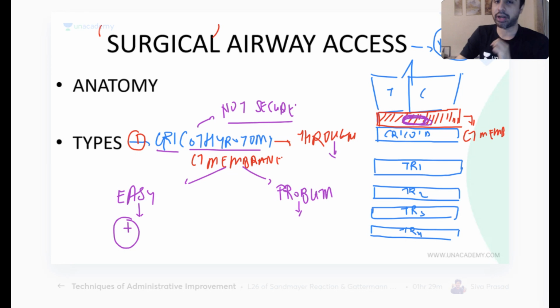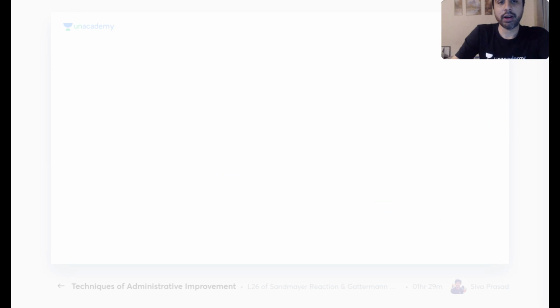Subglottic stenosis. Yes, absolutely right. Understand the cricoid cartilage: if it gets injured, it will undergo devascularization. Cartilages in the body don't have very good blood supply. So if the cricoid cartilage gets injured, it will fibrose and narrow, and you will get subglottic stenosis. Good one. That is why, if I do a cricothyrotomy, I can't keep it for long, because one problem is subglottic stenosis.